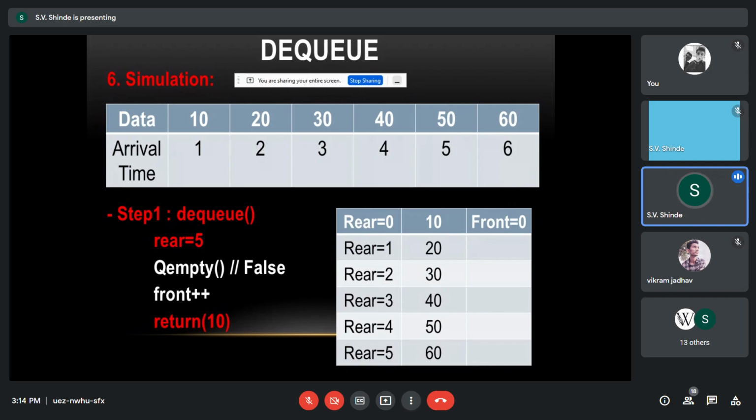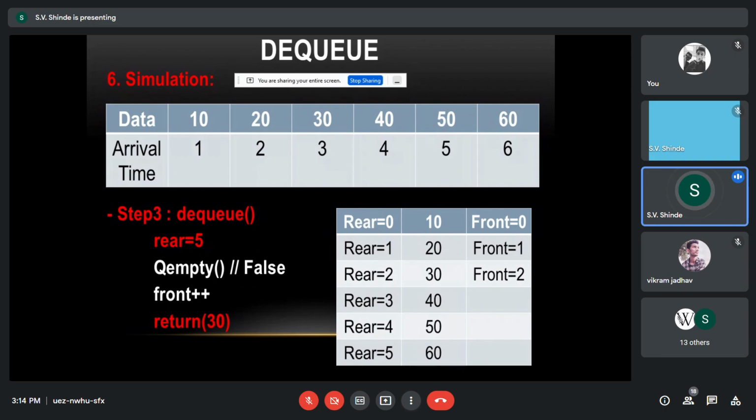It will return 10, and you can see the front position is updated in the queue. Front is equal to 0. Then again, if you use DQ again, it will return 20 and front will become 1.